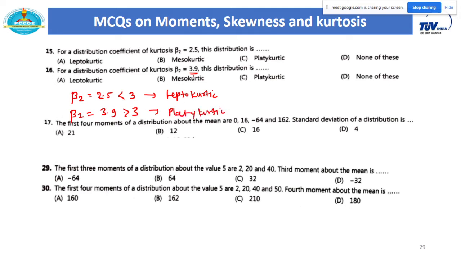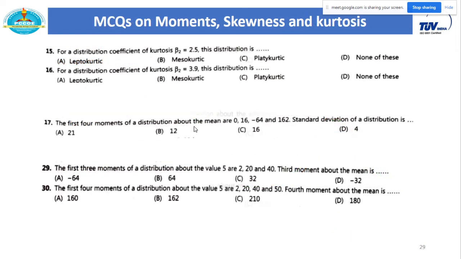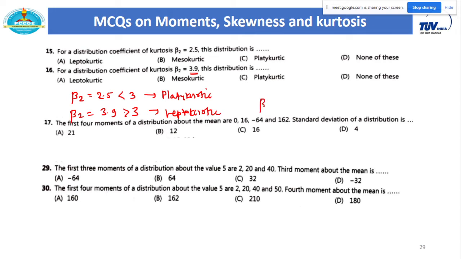Sir, the first one I think beta 2 is 2.5, it's vice versa, sir. If it is less than 3, then it is platykurtic. Yes. Sorry, yes, correct it again. Just reverse this. It is platykurtic, and then it is leptokurtic. And for equal to 3, that graph is mesokurtic, or simply a normally distributed curve. Okay, so these are some results that you will directly get from the coefficient of kurtosis.